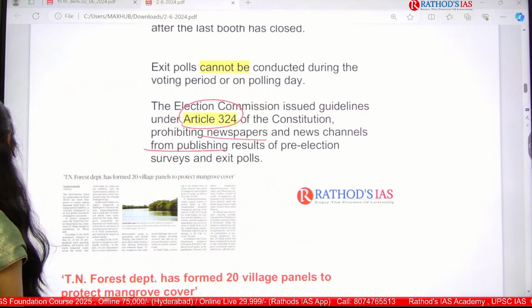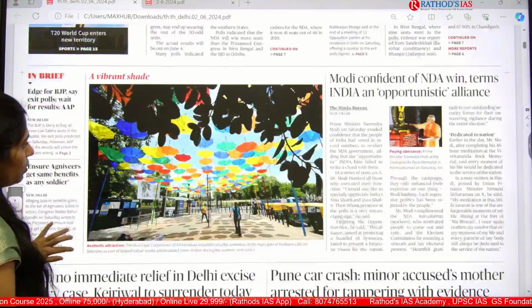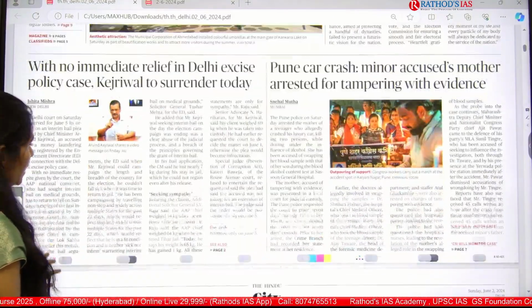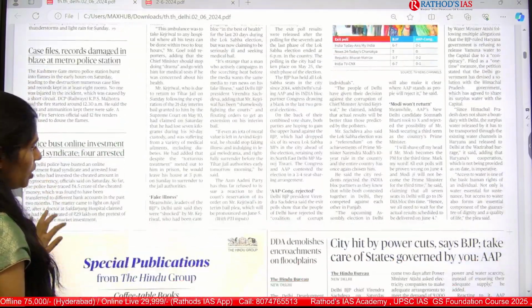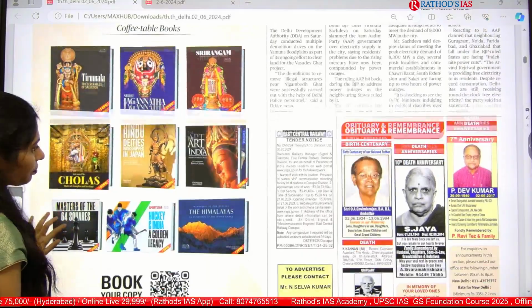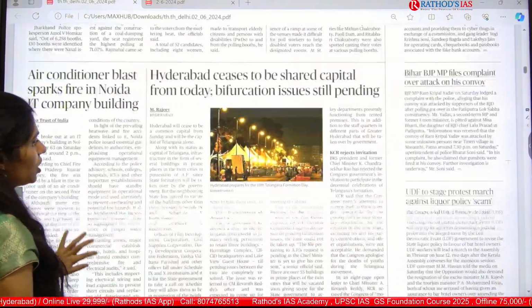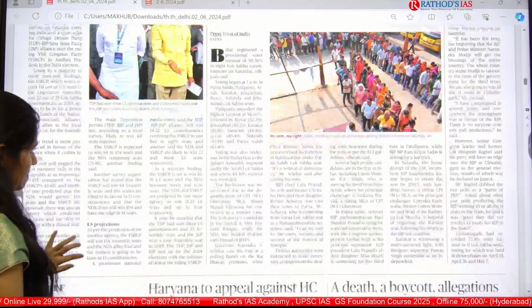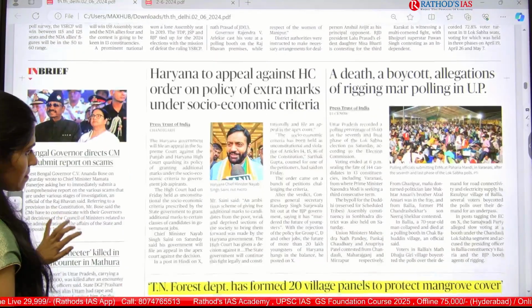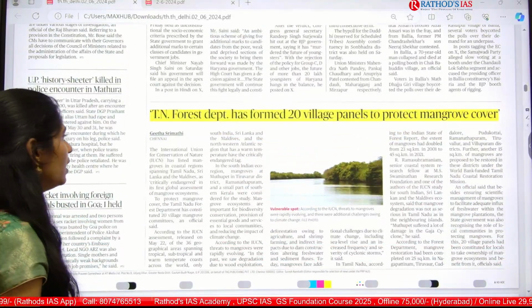And next, let us move on to our paper so that we can search if there are any other articles on the first page. On this front page there is no other relevant article, and the city page also has nothing much important. You can move on to the states page. On this states page, you can see this is a very important article.